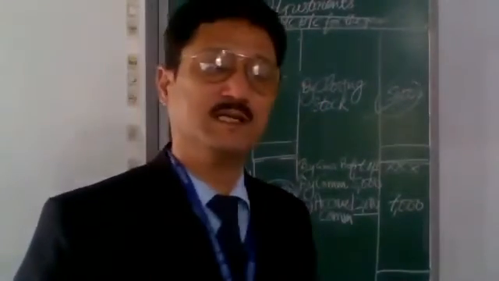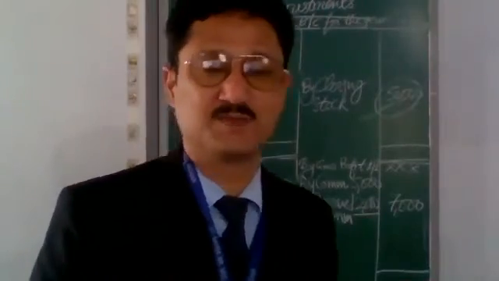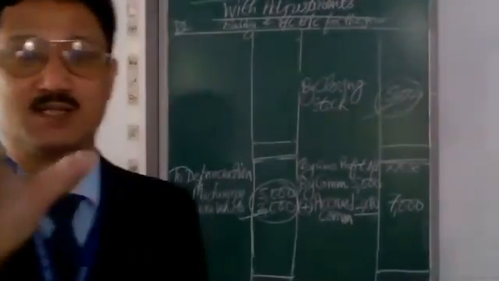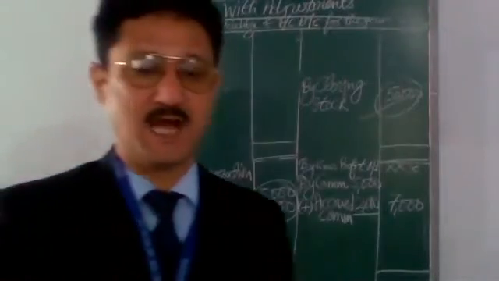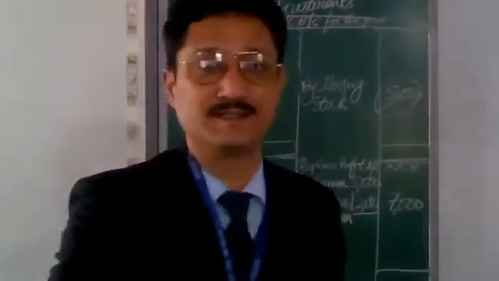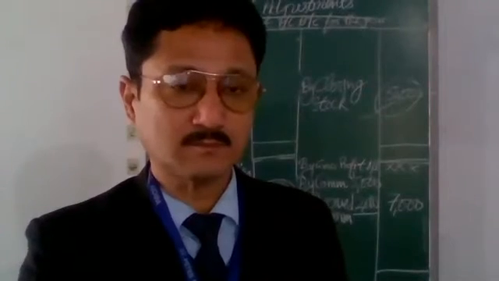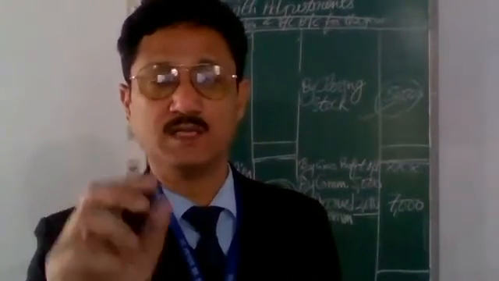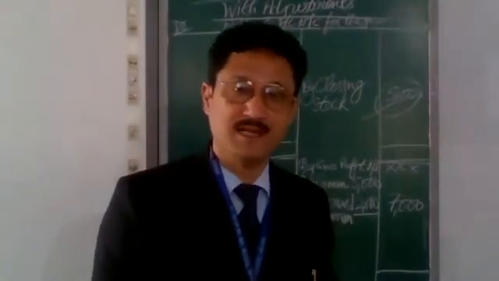And because closing stock remains with the firm, stock is our asset. Stock is our asset, Sanskar. You know, stock is our asset. It should be also shown on the asset side of the balance sheet.